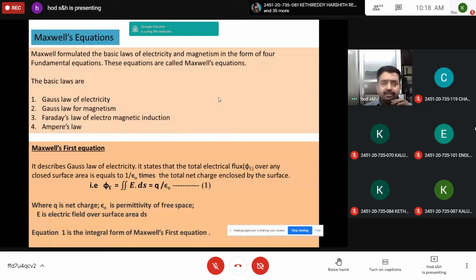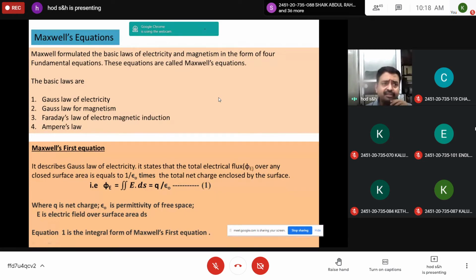Maxwell formulated the basic laws of electricity and magnetism in the form of four fundamental equations, both in differential form and integral form. These equations are called Maxwell's equations.